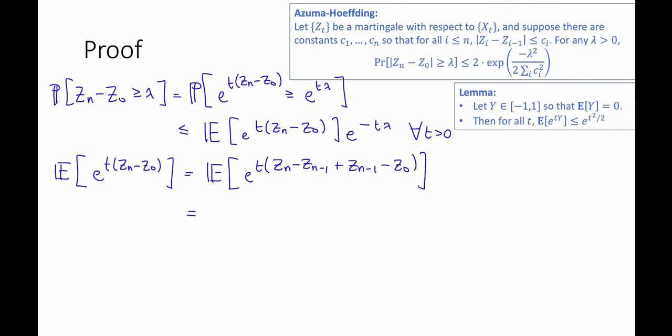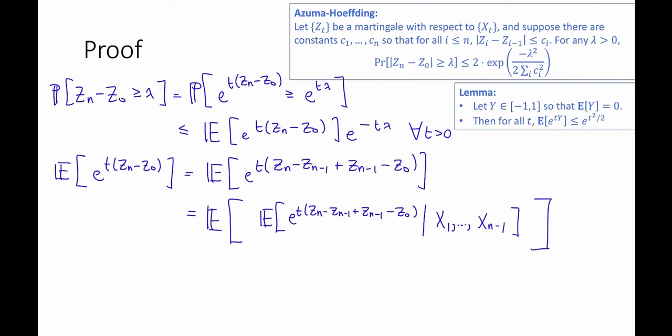So I'm going to write this whole thing as equal to the expectation of this thing conditioned on X_1 up to X_{n−1}, and then we end that outer expectation. So why is this true? Why am I just allowed to go around conditioning on things? It's because I conditioned on this, but then slapped the whole thing inside some other expectation. So this outer expectation is basically going to integrate away this stuff.